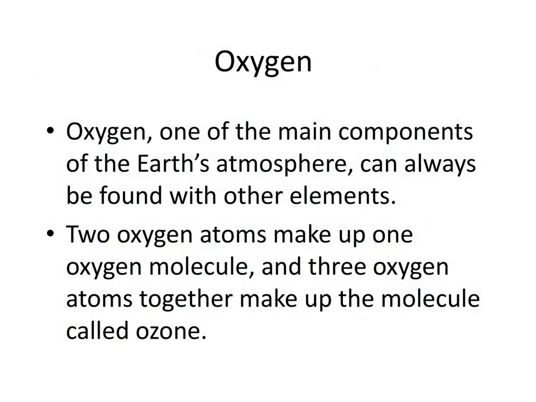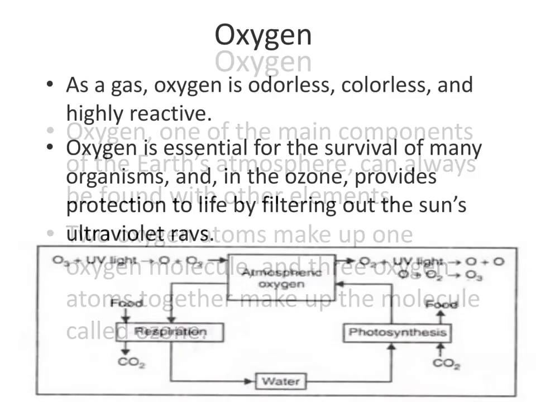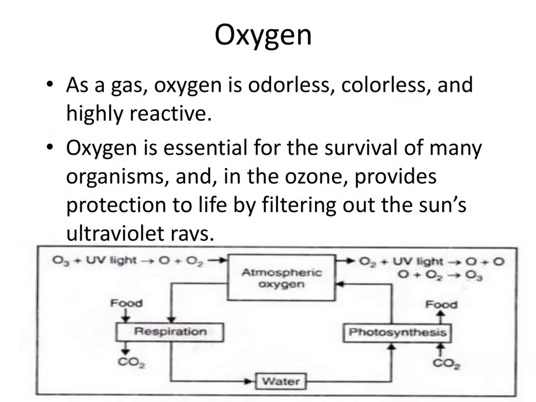Oxygen cycle. Oxygen is one of the main components of Earth's atmosphere. It can be found with other elements always. Two oxygen atoms make up one oxygen molecule and three oxygen atoms together make up the molecule called ozone. As a gas, oxygen is odorless, colorless, and highly reactive. Oxygen is essential for the survival of many organisms, and ozone provides protection to life by filtering out the sun's ultraviolet rays.